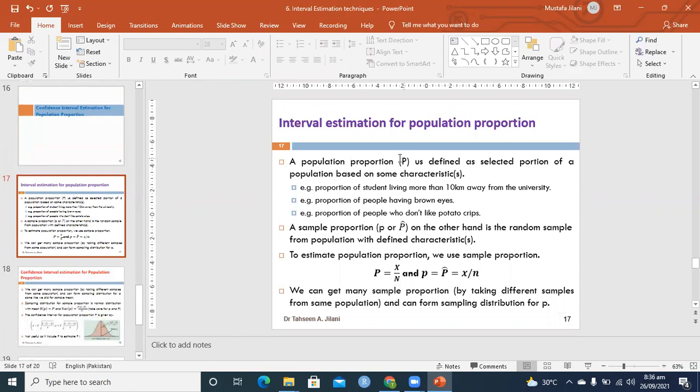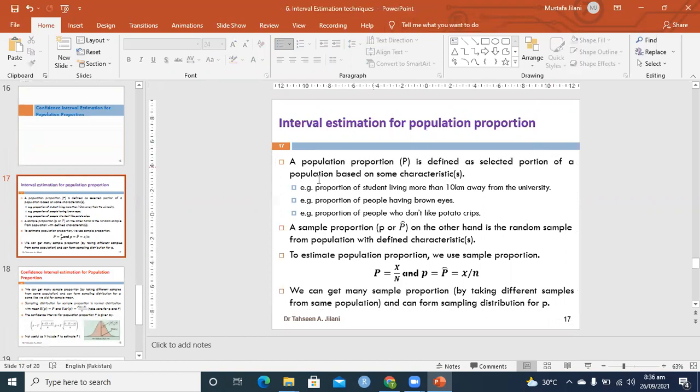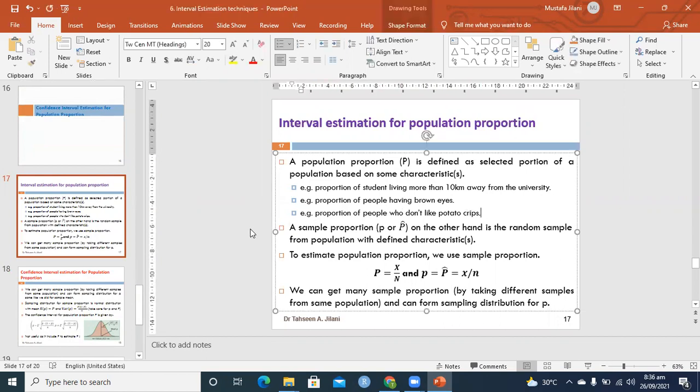A population proportion is defined as a selected portion of a population based on some characteristic. For example, the proportion of students living more than 10 kilometers away from the university, the proportion of people having brown eyes in the whole city or in the whole country, the proportion of people who don't like potato crisps. Maybe there are some people who don't like potato crisps.